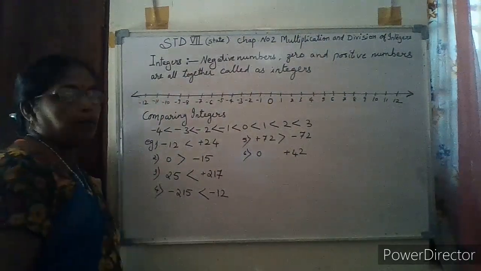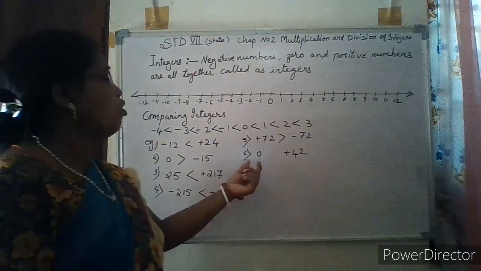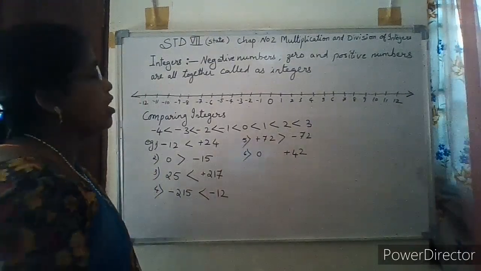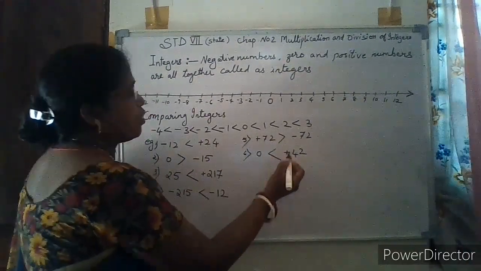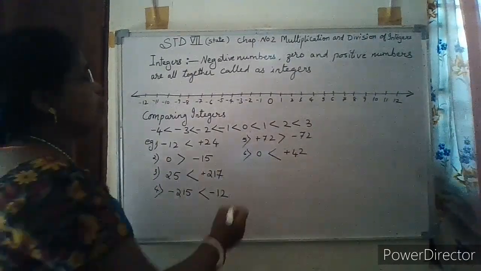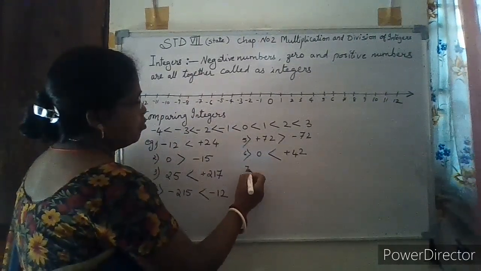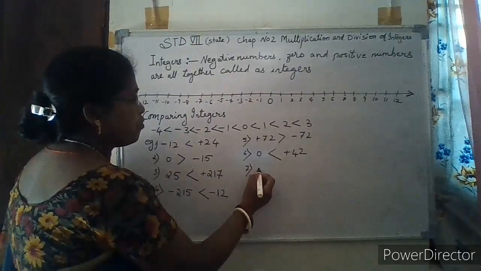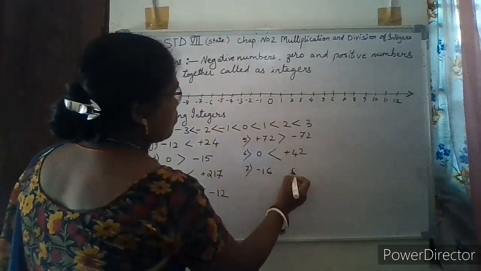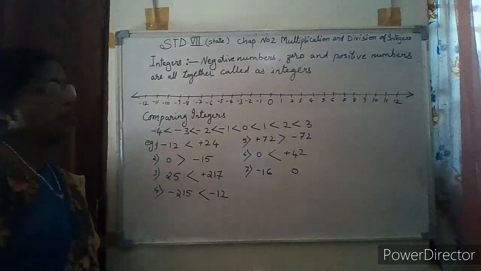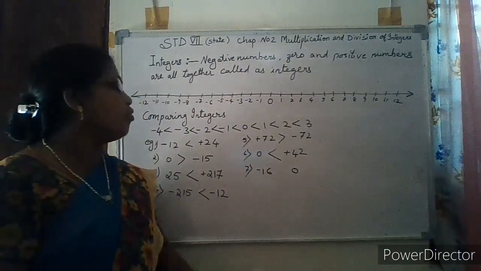Zero and plus 42. You know that 0 is smaller than a positive number. So therefore 0 is smaller than 42. Minus 16 and 0.